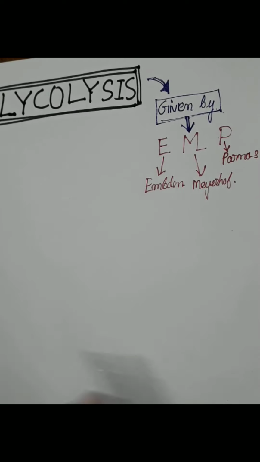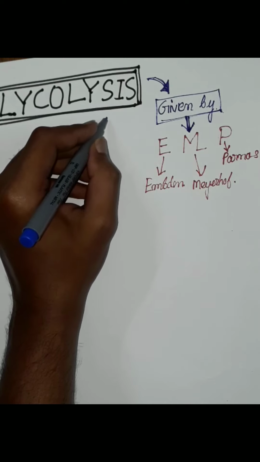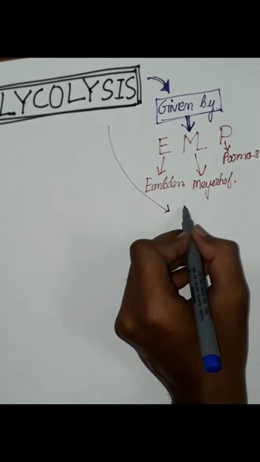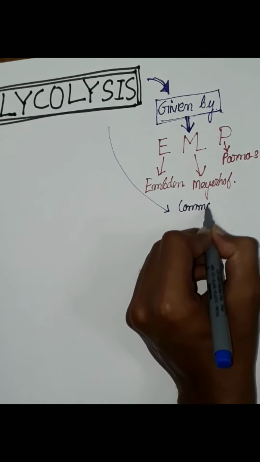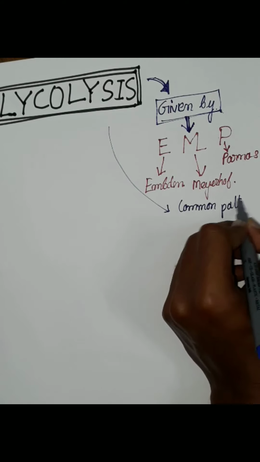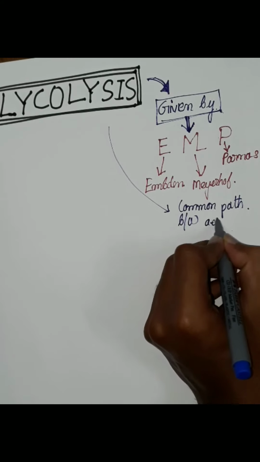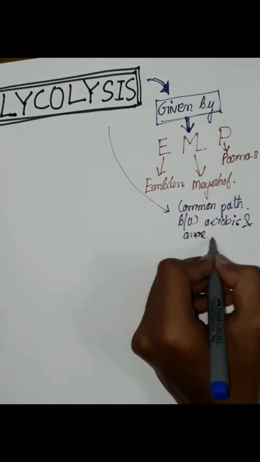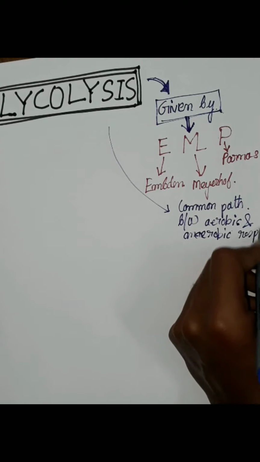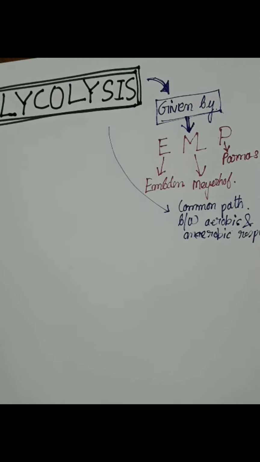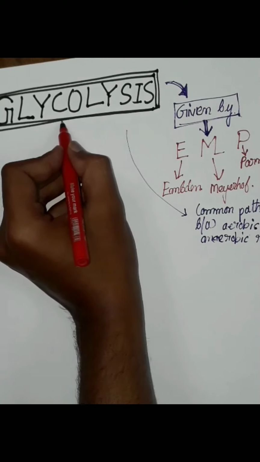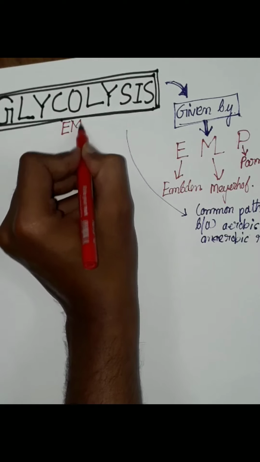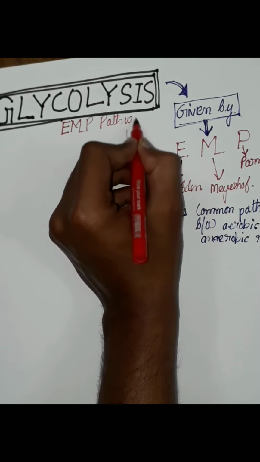Glycolysis is the common path between aerobic and anaerobic respiration. That means whether we go through the aerobic or anaerobic pathway, the glucose must first be converted into pyruvic acid. So glycolysis is required in both aerobic and anaerobic respiration. Glycolysis is also called the EMP pathway.